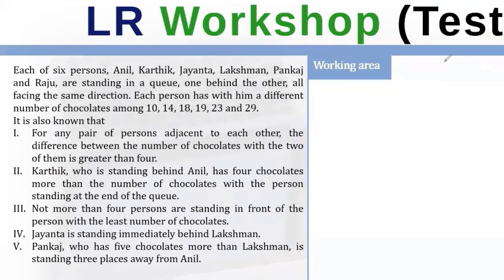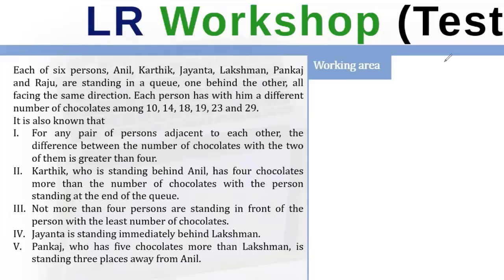Okay, so we have six people standing in a queue, one behind the other, all facing the same direction. Each person has with him a different number of chocolates. It is also known that for any pair of persons adjacent to each other, the difference between the number of chocolates with the two of them is greater than four. Karthik, who is standing behind Anil, has four chocolates more than the number of chocolates the person standing at the end of the queue has.